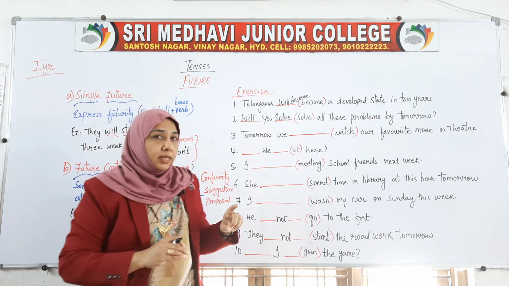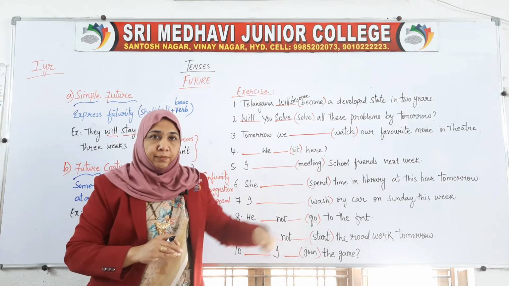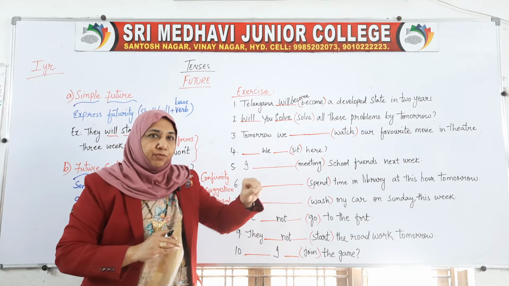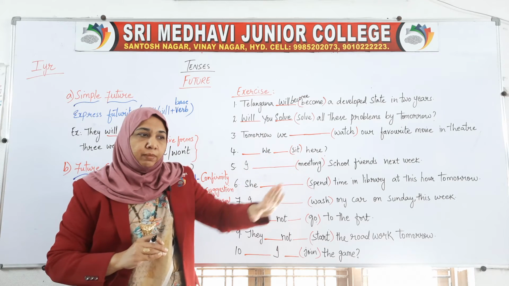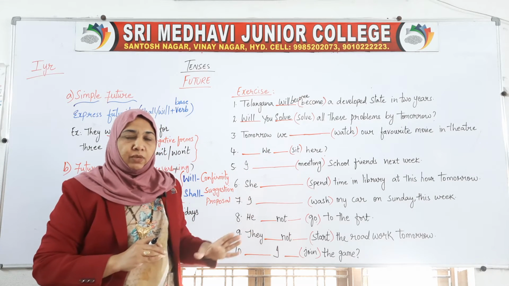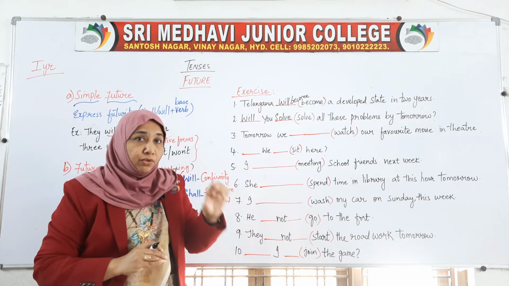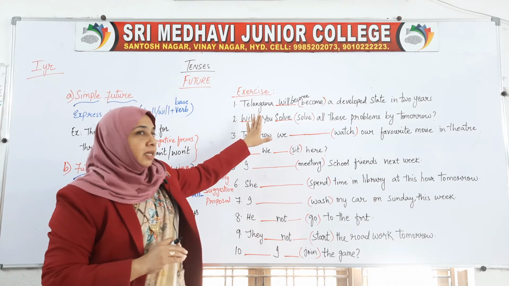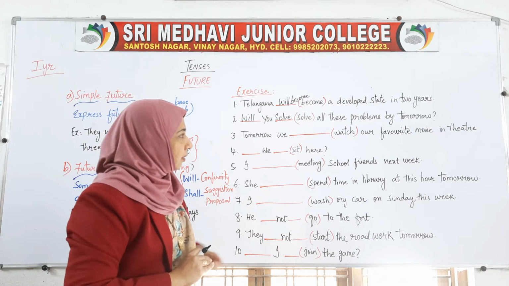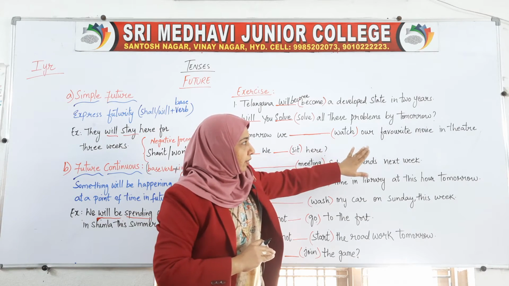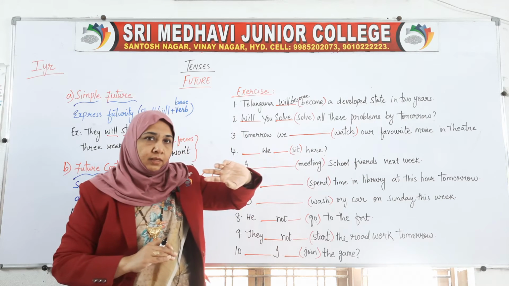We are not saying that at a particular point of time, by February, within 2 years, by 1st January. We are not saying one particular point of time. That's why we are using the simple future tense here. Tomorrow dash watch our favorite movie in theatre.